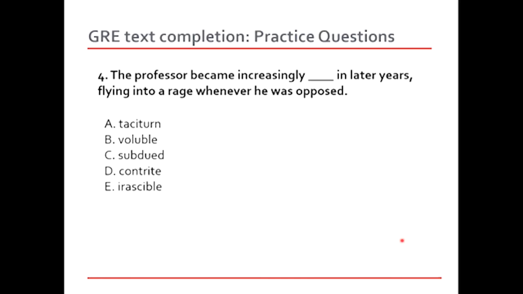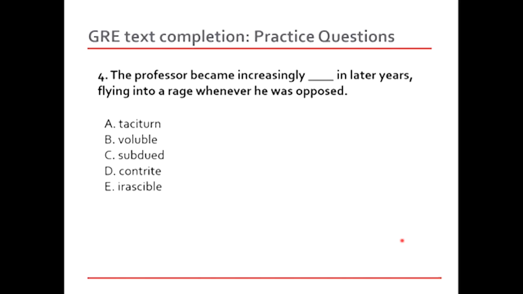See, now this is a challenge that you have to perhaps focus on. If we look at the words over here, they're all sort of new for us. Maybe some of us know the meaning of some of them. Taciturn means somebody who's very quiet in general, not talkative at all. Then voluble means somebody who's very talkative, very expressive. And subdued means somebody who's depressed. And contrite means remorseful, somebody who's regretful about his situation. Irascible, short-tempered, somebody who gets irritated very easily.